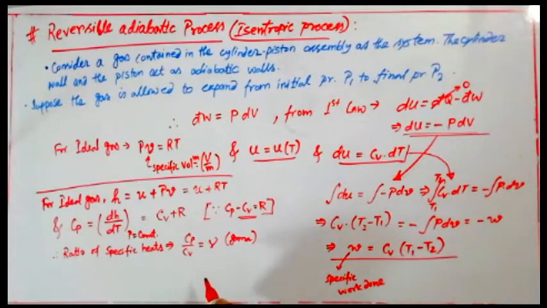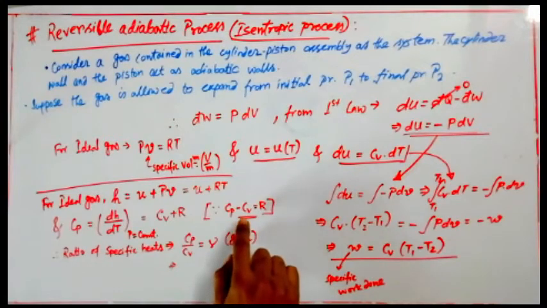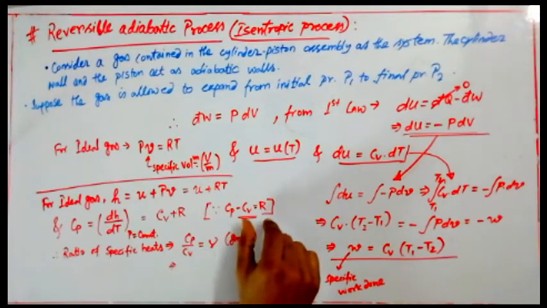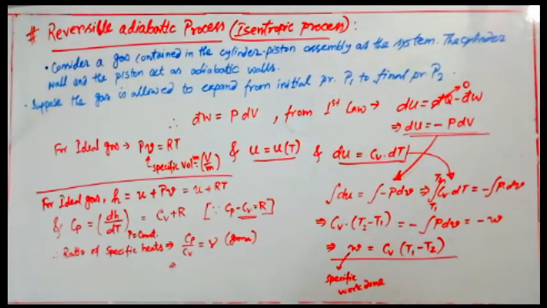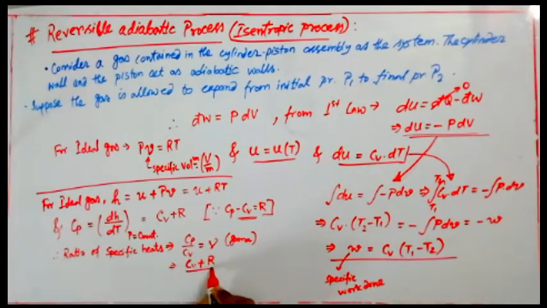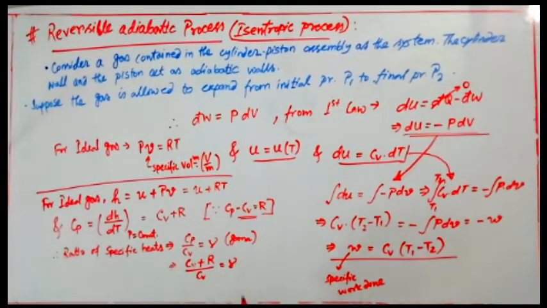Okay. So that gamma is nothing but the ratio of two specific heats. Specific heat at constant pressure to specific heat at constant volume is expressed by gamma. Now if we use these two relations, Cp minus Cv equals R, if you substitute that relation over here, Cp can be replaced by Cv plus R divided by Cv equals gamma.